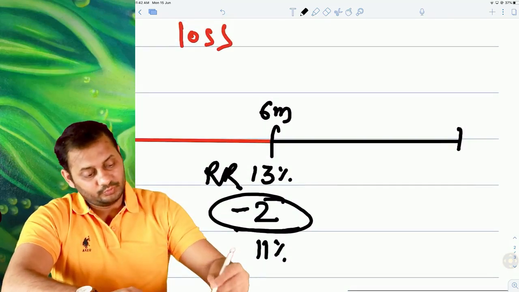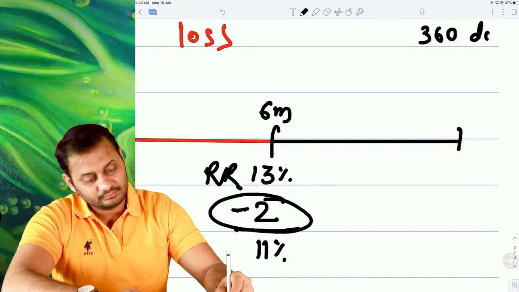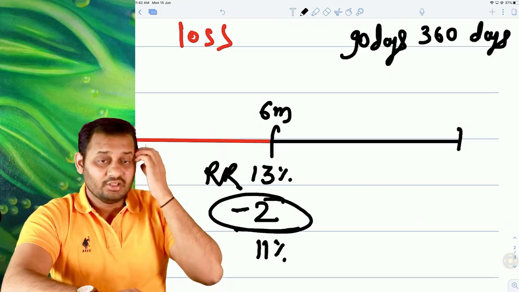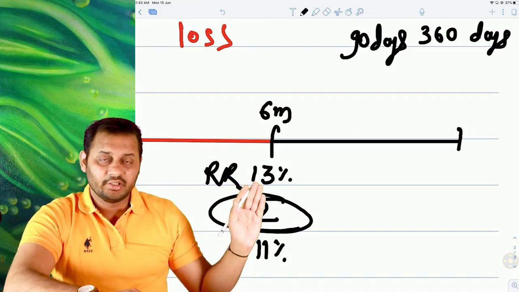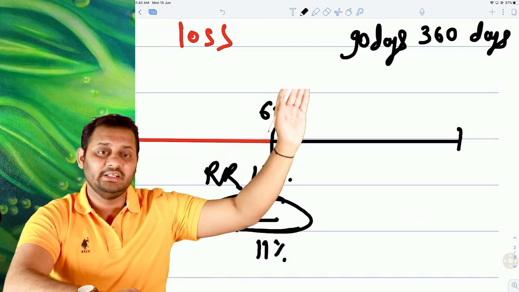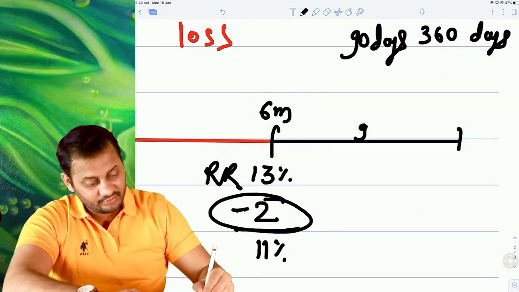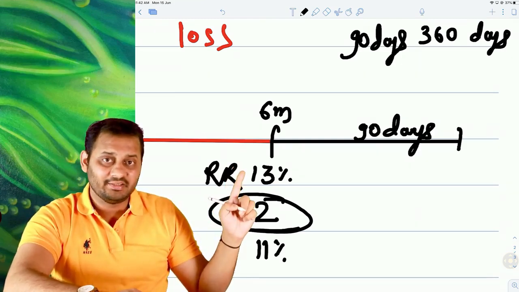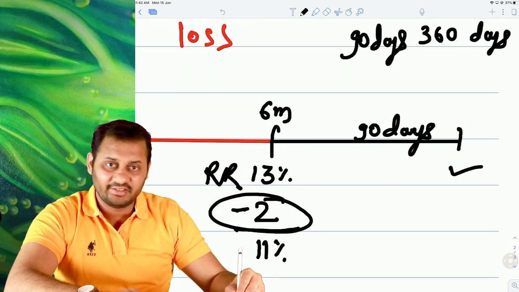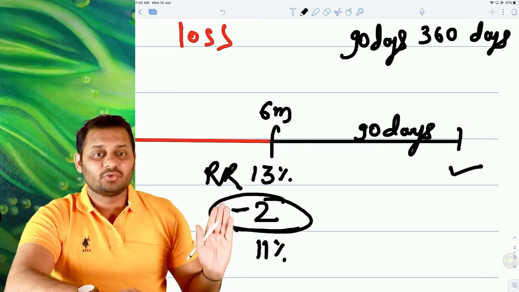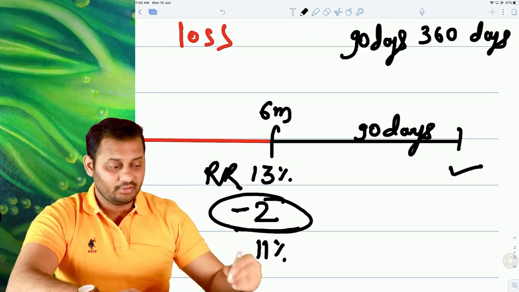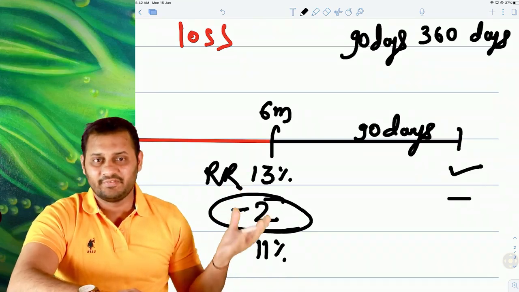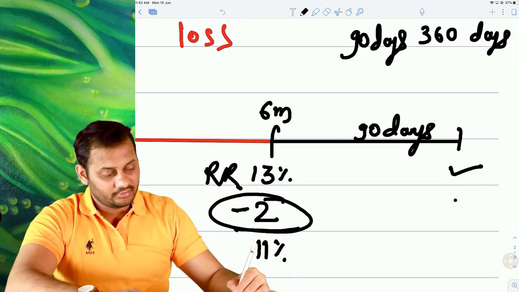So let's assume there are 360 days and you are taking a loan only for 90 days. Logically speaking, if you take the loan at 13% per annum for 90 days only, you will have to pay the interest on this date. In this case also, this 2% will be payable on this date. But the rate is fixed today, right? The payable will come on this date.